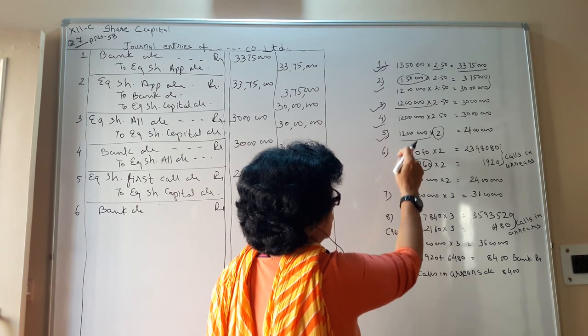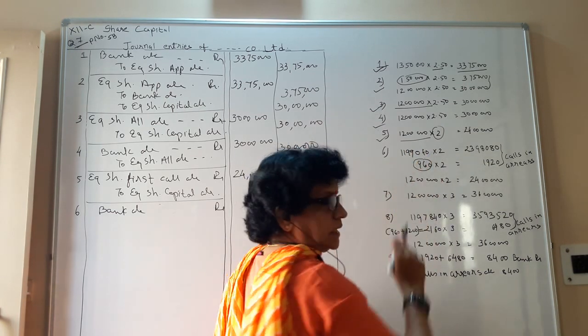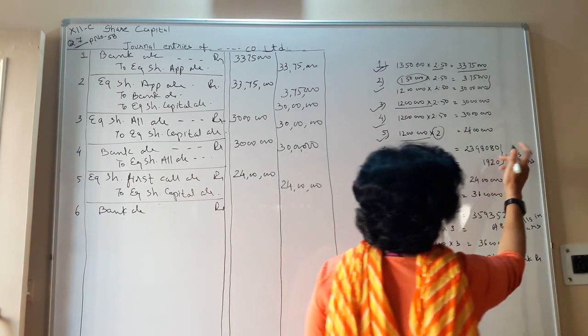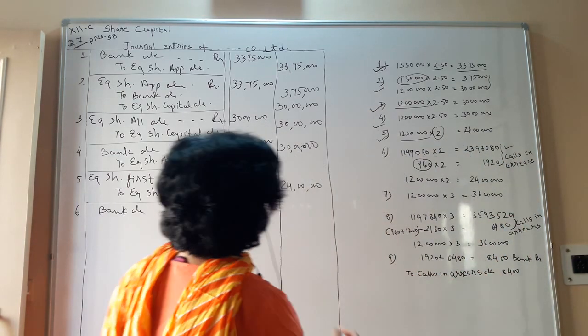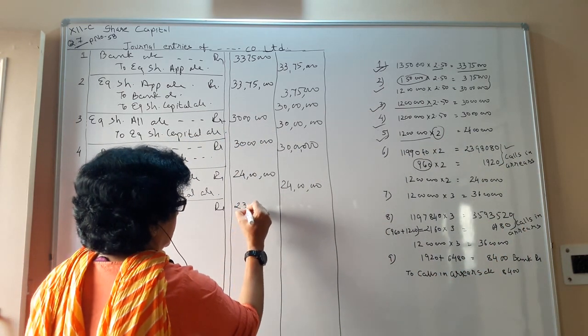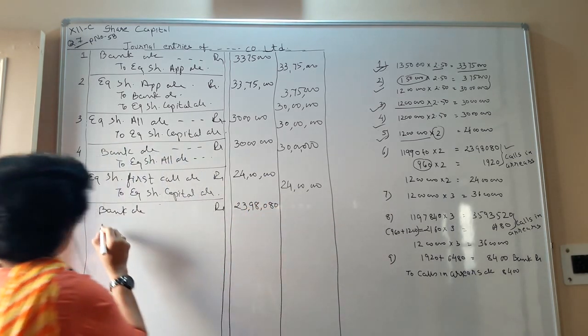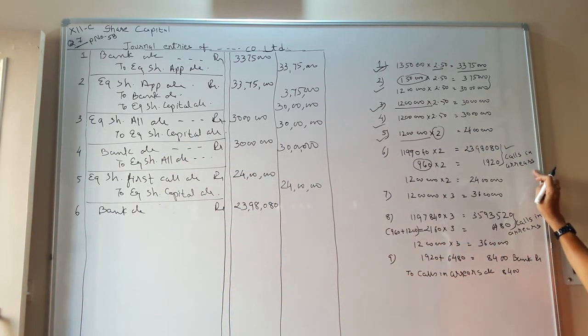It means that out of 12 lakh, 11 lakh 99,040 shareholders only have paid 2 rupee. So your figure is 23 lakhs 98,080.